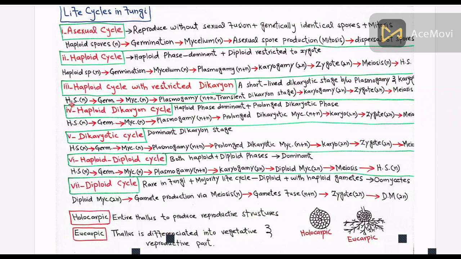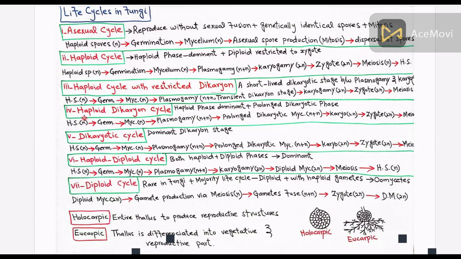How does the life cycle start? The life cycle starts from the haploid spores, which germinate into the mycelium. Then plasmogamy occurs, and a short-lived transient dikaryon stage also exists between plasmogamy and karyogamy. After karyogamy, the zygote is produced, in which meiosis takes place and produces the haploid spores, and the cycle repeats.